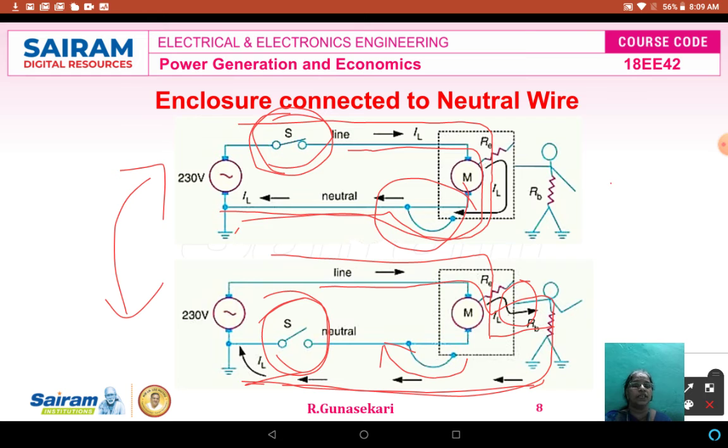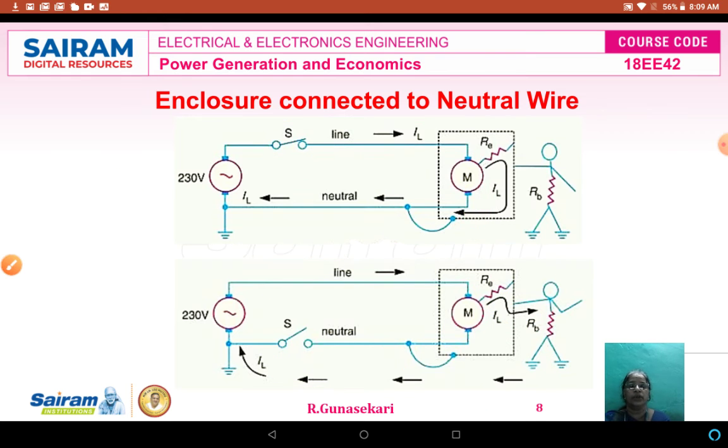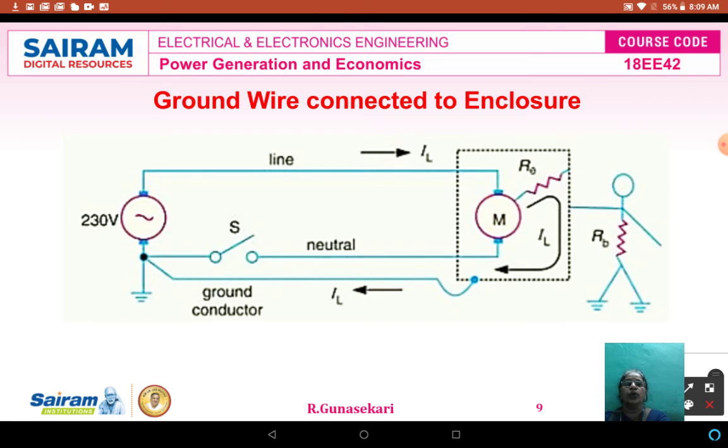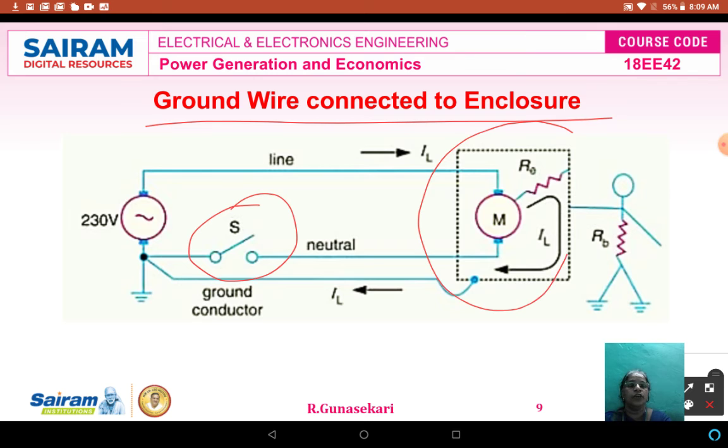This is another type of equipment grounding. The third category is nothing but the ground wire connected to the enclosure. Now you see the circuit diagram. The switch is open. The metal enclosure is connected to the ground. This is the ground conductor. Now during faulty or abnormal conditions, how will the fault current flow to the ground?